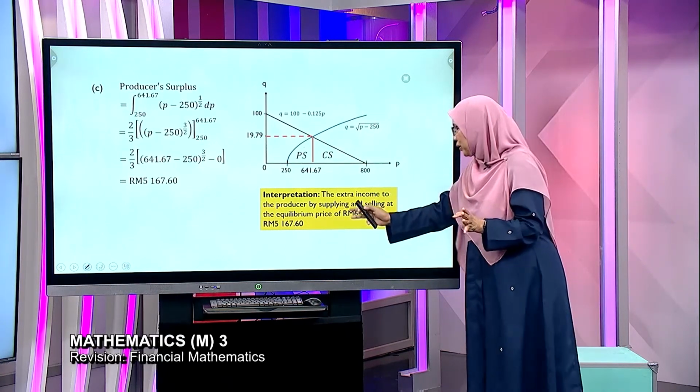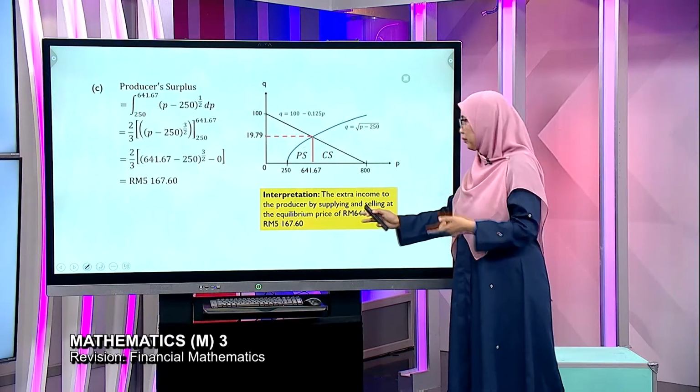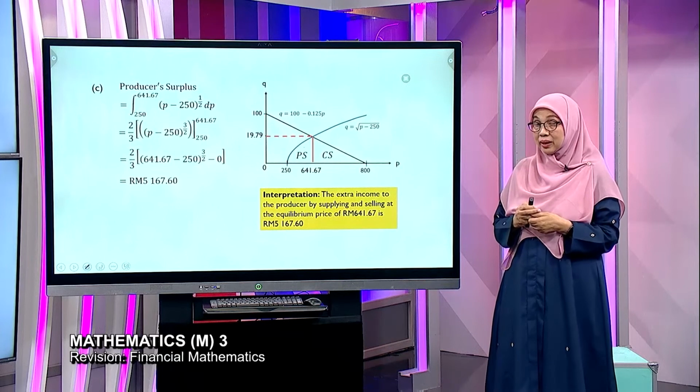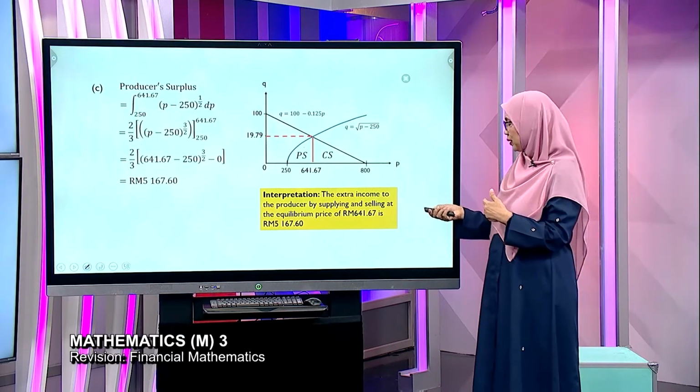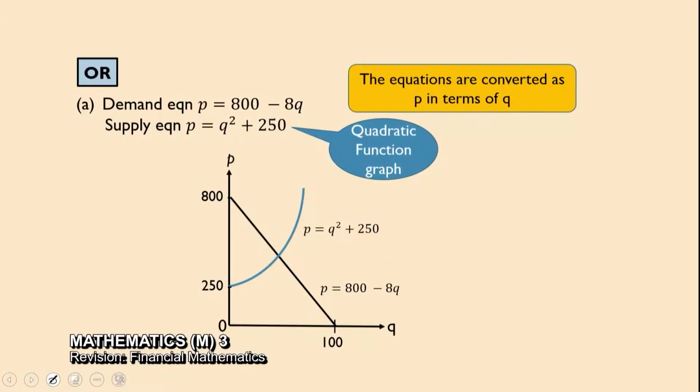Okay, to the producer. Producer buat apa? Produce and supply, okay? At the equivalent price of the thing just now, RM516.60 sen. Okay, see the difference between consumer and producer. Other students, sebab they are always used to P in terms of Q, so they convert it. Tak salah, but you do extra work. It's not wrong, but you do extra work. So, although the graphing is simple, sketching of the graph is simple because we have quadratic equation graph, but make sure you convert it correctly, okay?